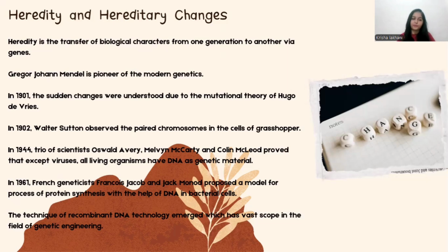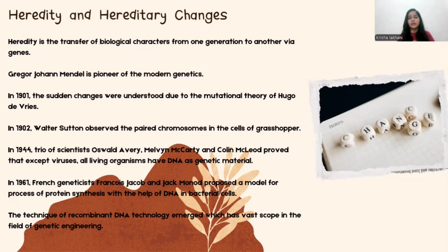In 1944, a trio of scientists, Oswald Avery, Colin MacLeod and Maclyn McCarty, proved that except for viruses, all living organisms have DNA as their genetic material. What did they say? Some viruses have DNA and some viruses have RNA in them.